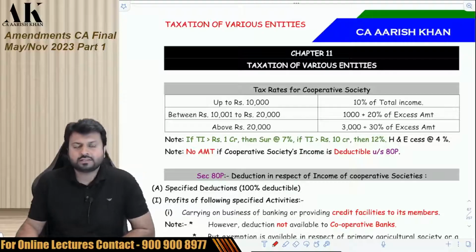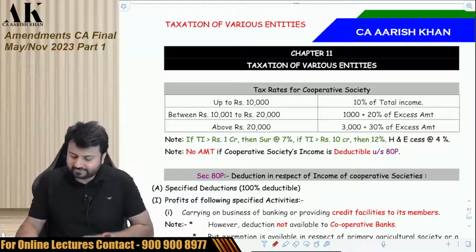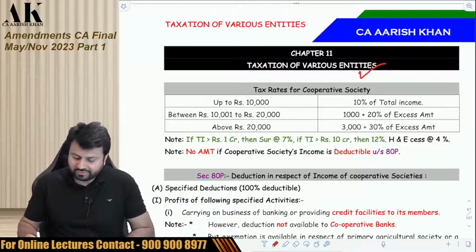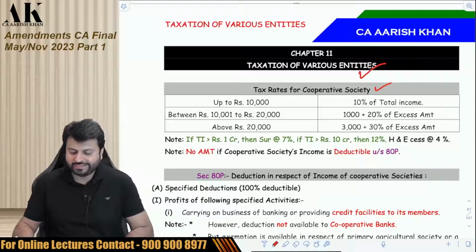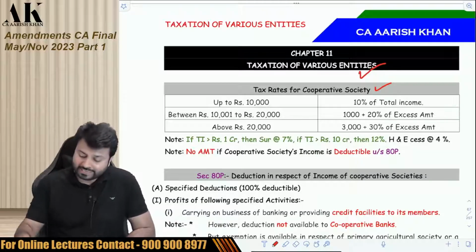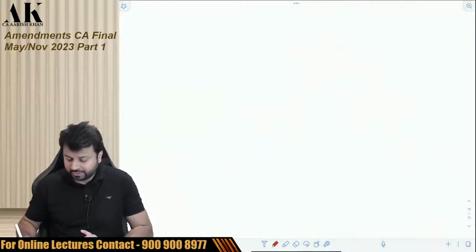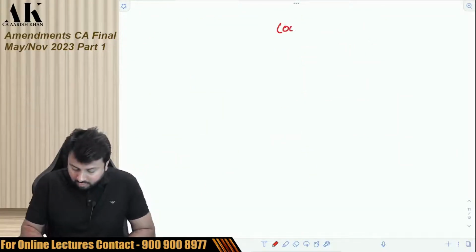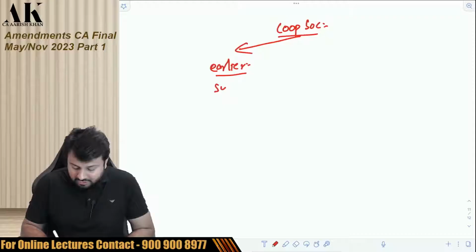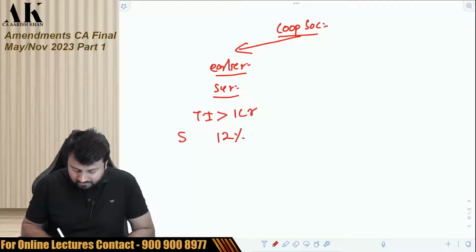So the next is a small amendment in the change in the tax rates in the chapter of taxation of various entities, for cooperative societies. There is only a minor change in the surcharge of cooperative societies. Earlier, the surcharge was: if their total income exceeds 1 crore rupees, then they have to pay a surcharge of 12%.